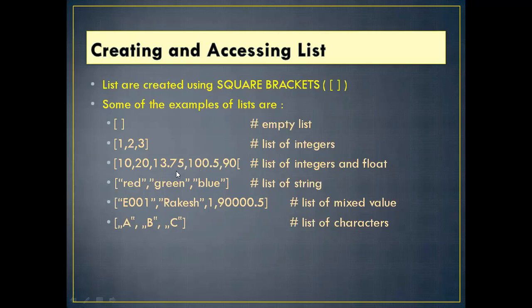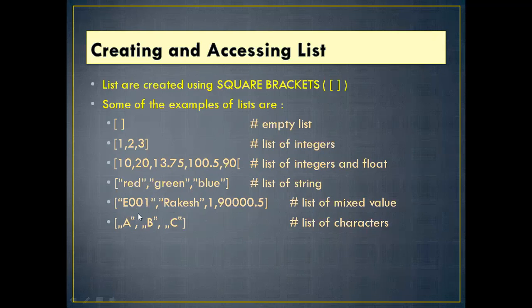This is integer and float values, both. Then we can assign a string value with a single or double quotation, that is red, green and blue, enclosed in single or double quotation. It is called strings in a list.